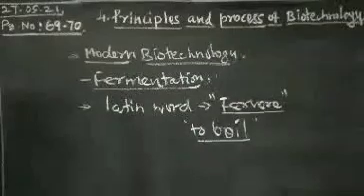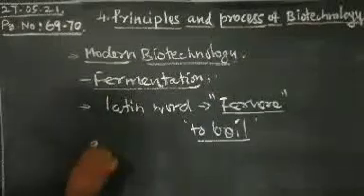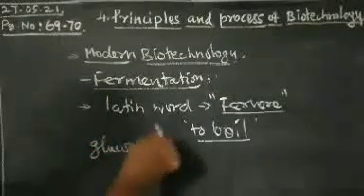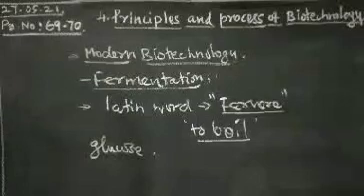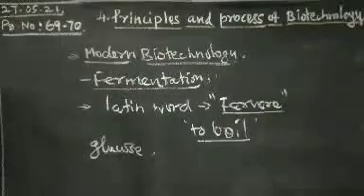Here, the fermentation process refers to a metabolic process in which some organic molecules like glucose are converted into gases, alcohols or other molecules in anaerobic conditions, without oxygen.